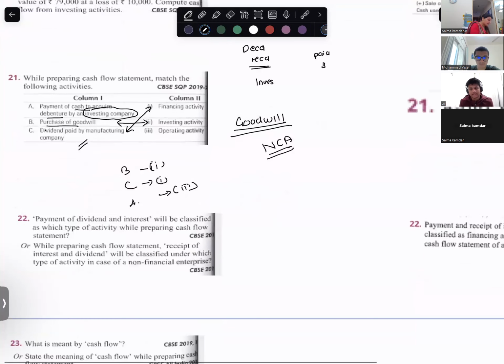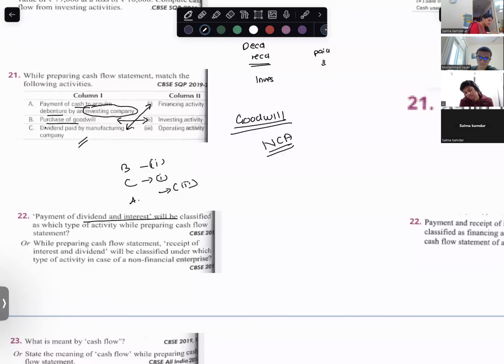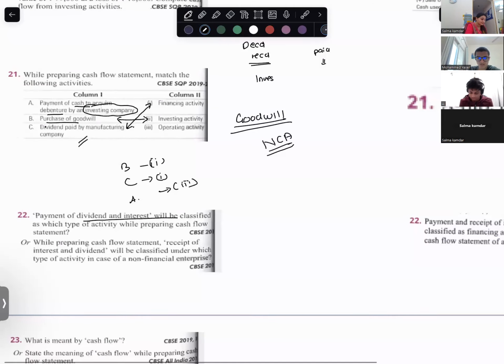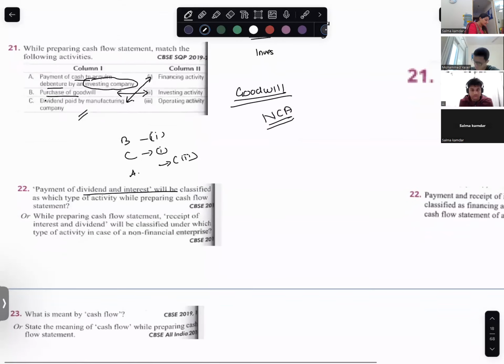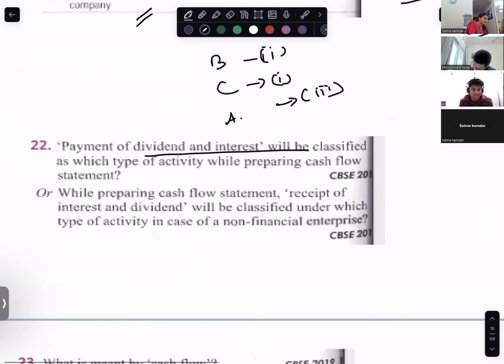Payment of dividend and interest, which activity? Financing. Dividend paid, interest paid, financing. Receipt of interest and dividend, which activity?